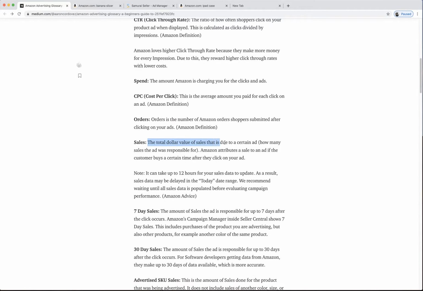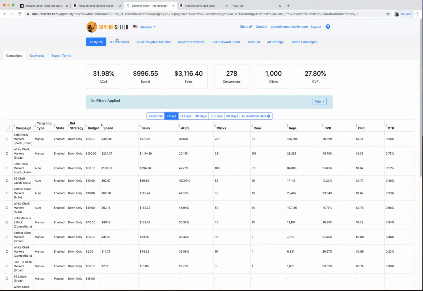Total dollar value of sales due to a certain ad. Okay, this is an important one. It's how many sales that ad was responsible for according to Amazon. Amazon attributes a sale to an ad if the customer buys a certain time after they click on your ad. So it changes. In some cases it's 7 days, some cases it's 14 days, some cases it's 30 days.